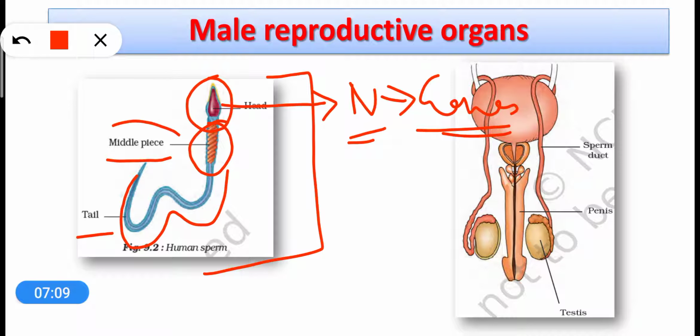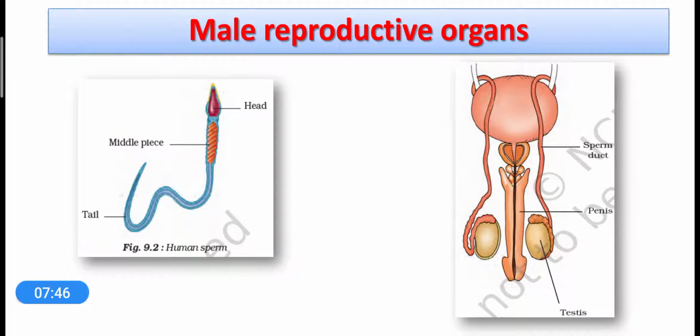The middle piece is involved in the generation of energy. The energy is actually required for the movement of sperms, and the tail helps in the movement of the sperm. So the sperms, after being released into the vagina, travel through the whole reproductive tract of the female to reach the egg. They have to travel along, they have to run faster, right? So in order to run up to the egg, they have a long tail which beats, and with the movement of the tail the sperms move further, right?